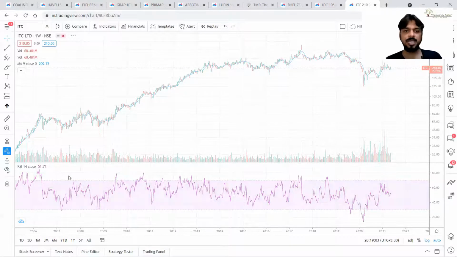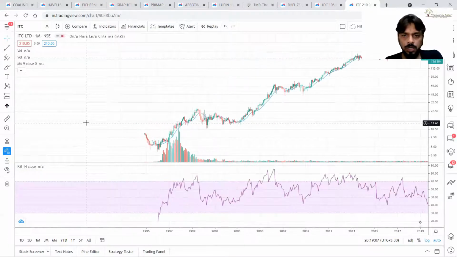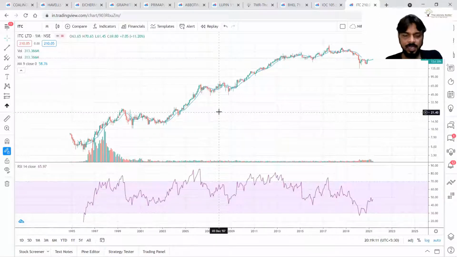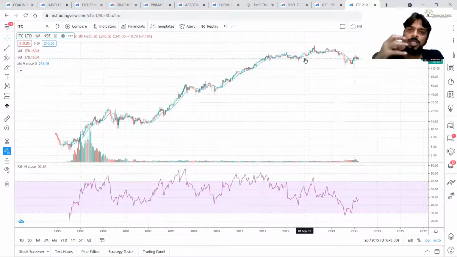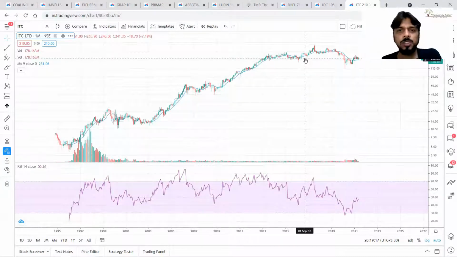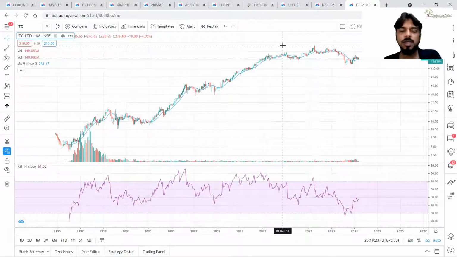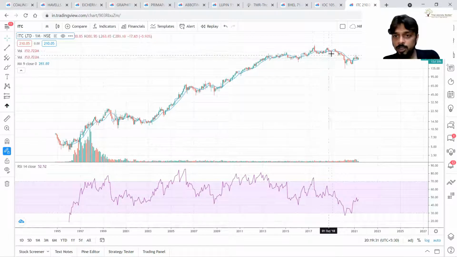Now, if you are trading in this current trend, then you need to understand the psychology of traders and investors within this trend. Yes or no?